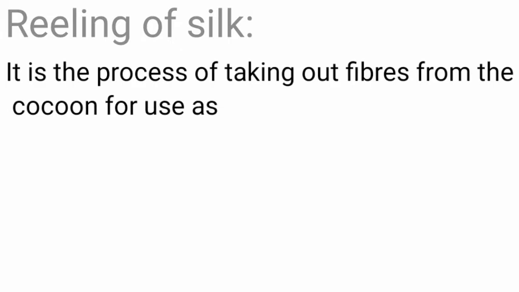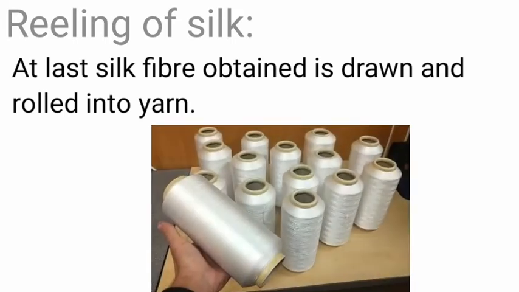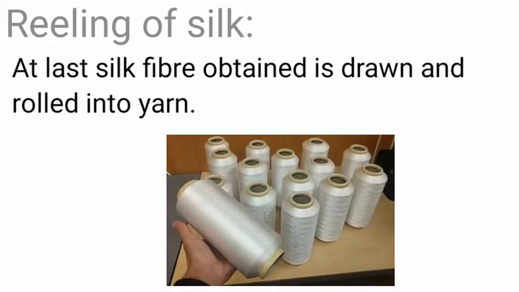The next process is reeling of silk. It is the process of taking out fibers from the cocoon for use as silk. It is done by special machines. At last, silk fiber is obtained, drawn and rolled into yarn, and from this fiber very beautiful dresses and clothes are made. Let us summarize what we have learned today.